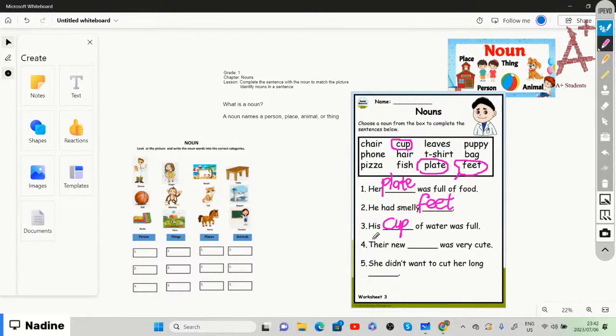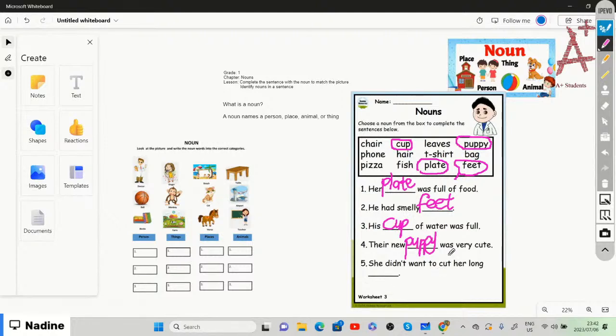All right, they knew what was very cute. They have a new what? We can then say that they have a new puppy, right? And the puppy was so cute. So we're going to choose puppy. They had a cute puppy, right?